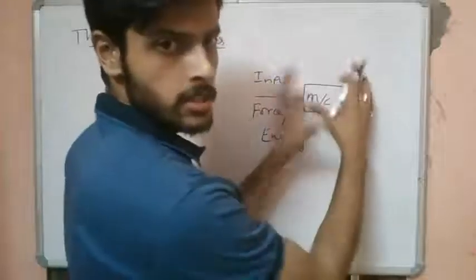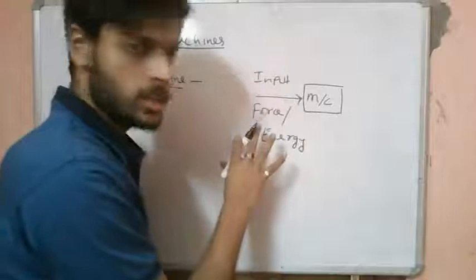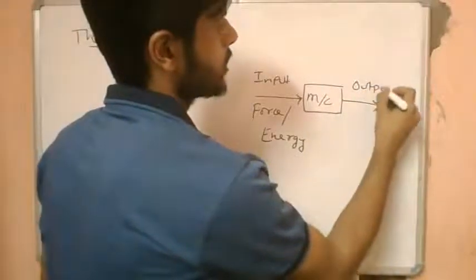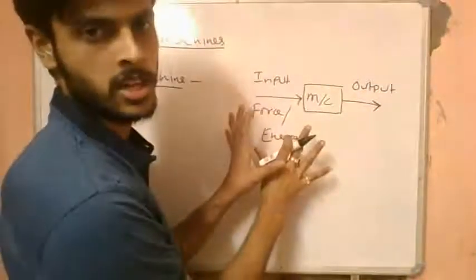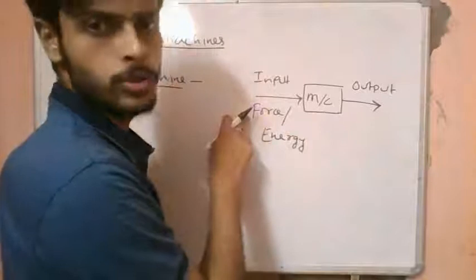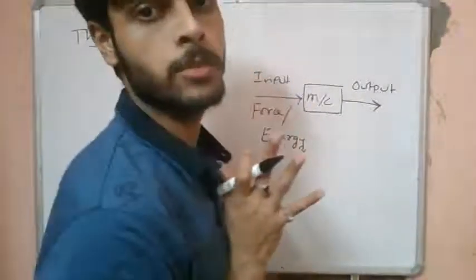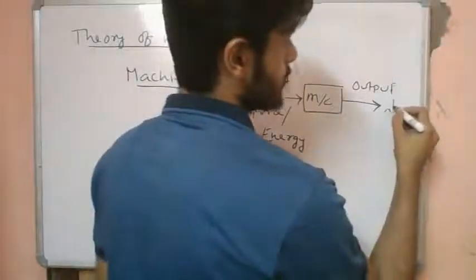Then inside this machine, it will change, transmit or direct this force or energy, and give us a different output in the form of force and energy, which will be different from this input, so that a specific objective can be met.